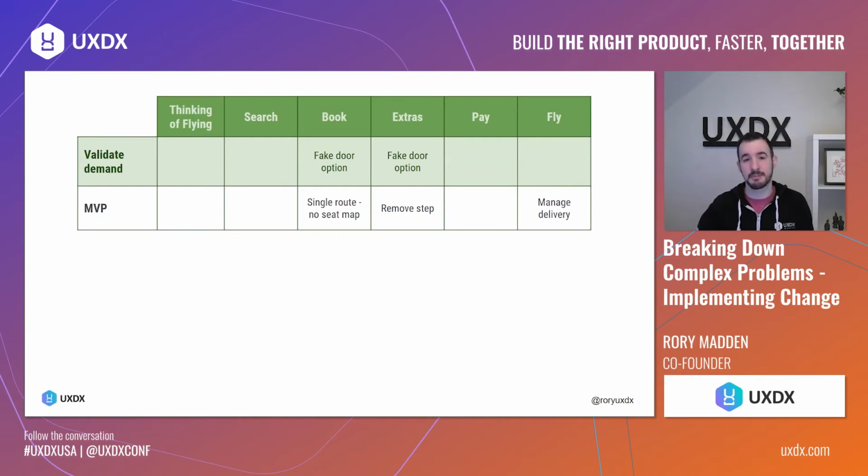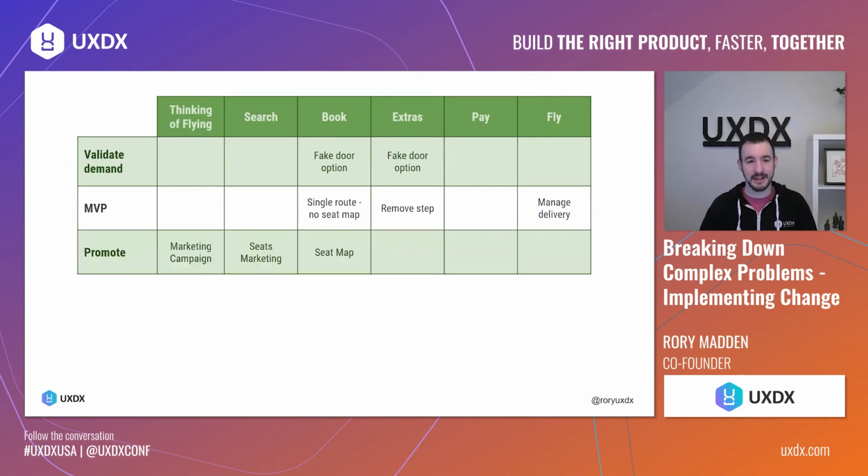Why don't we just skip over the whole step? Because again, we're not trying to get this perfect. We're trying to make sure that there is demand for this product. And the MVP versus the fake door option is when people are going to be paying. So it's that extra bit of making sure that there is real demand.